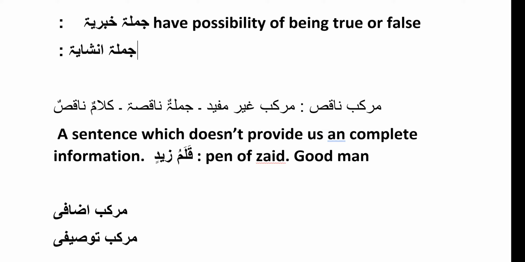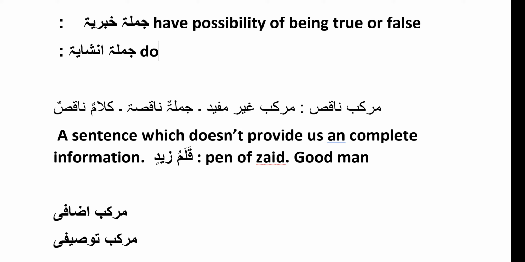And jumla insha'iyya doesn't have the possibility of being true or false.